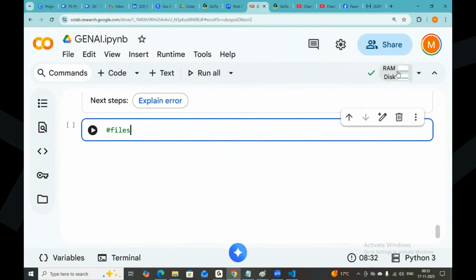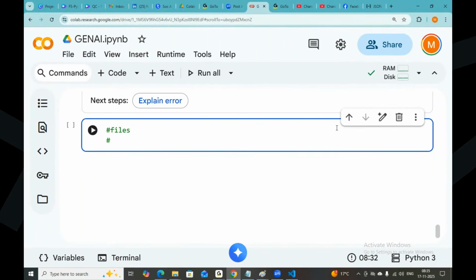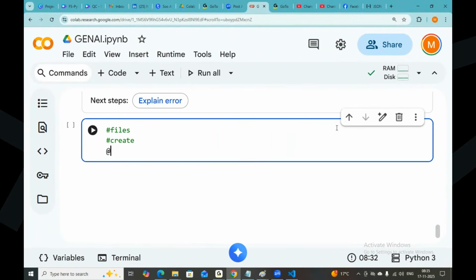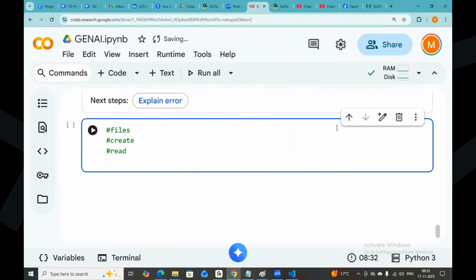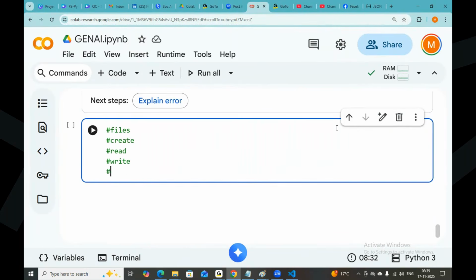Files in Python. What are the different kinds of operations we can do with files here? I can create the file. I can read the file. I can write the file. I can delete the file. Some CRUD operations I can perform. This is the local file. Inside your folder, a file can be created. Inside the local folder, you can create the file.